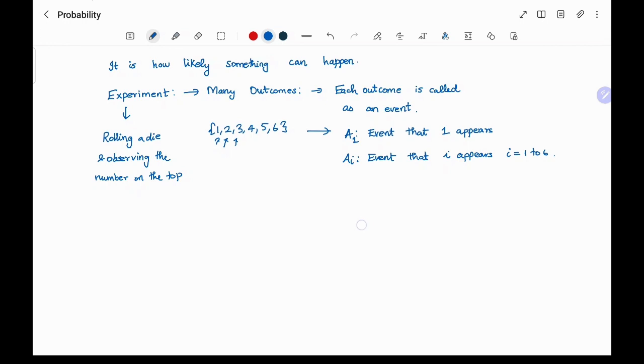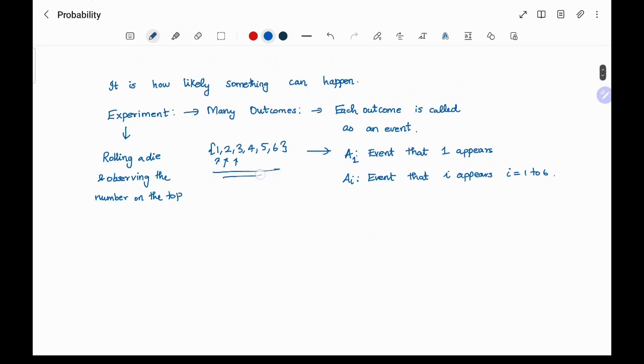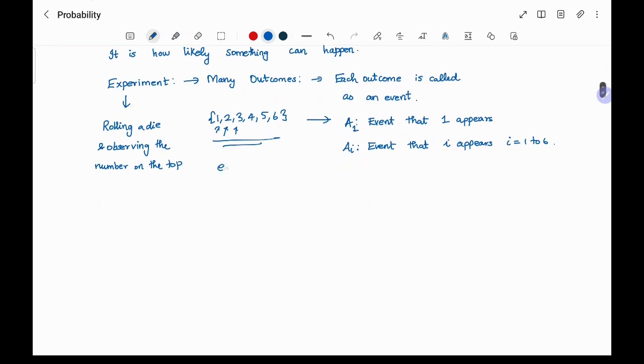If you see this set, it exhausts all possibilities, which means there are no other outcomes other than these.